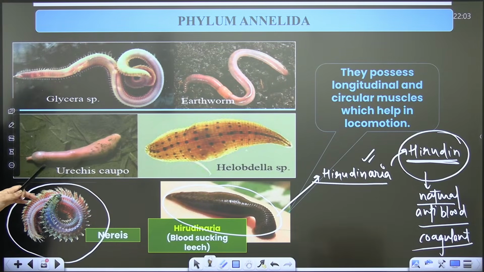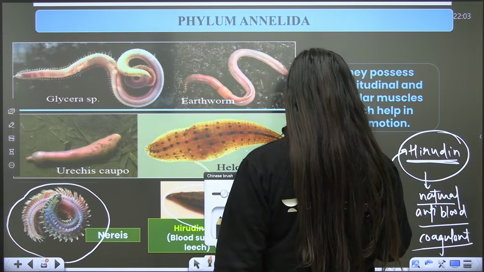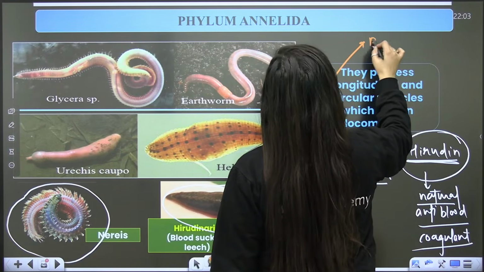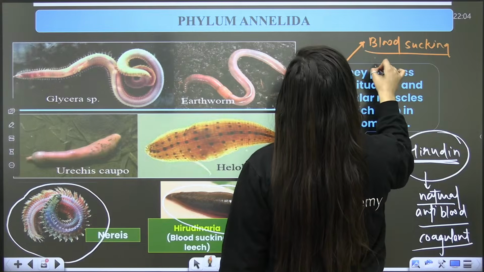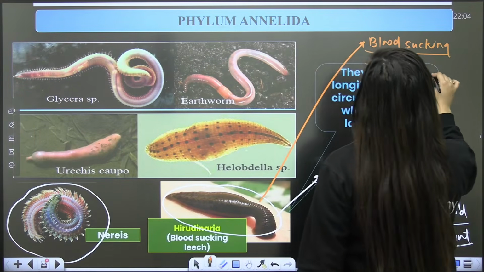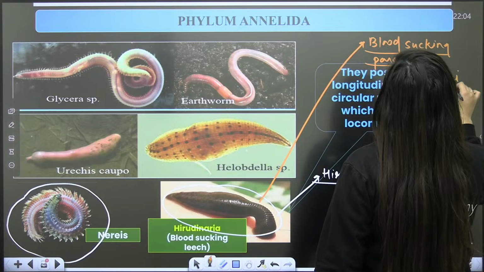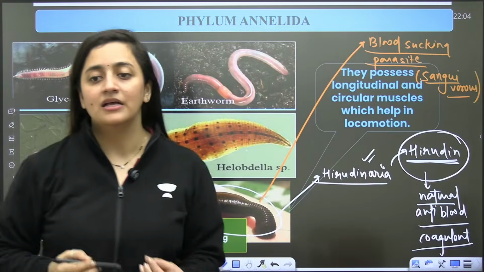Any doubt? Leech is a blood sucking parasite. We use the word sanguivorous for it, those organisms that feed on blood.